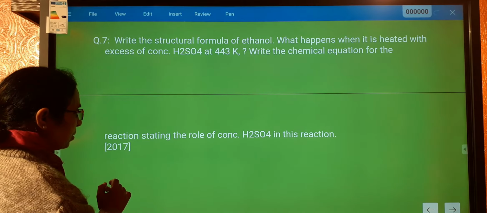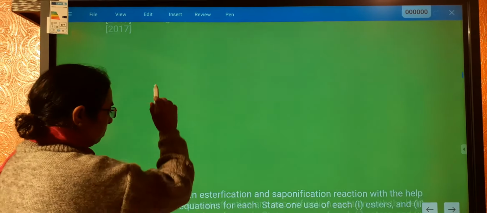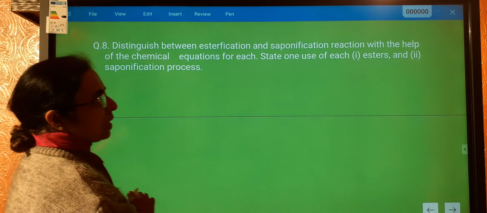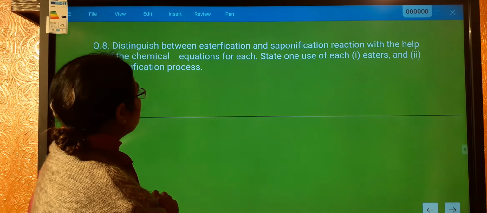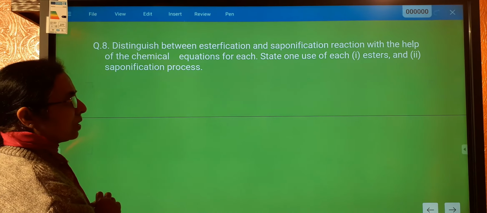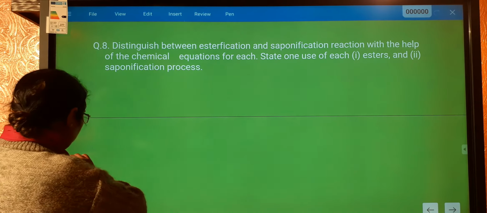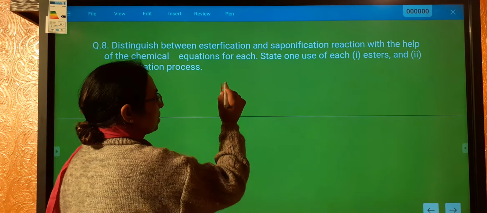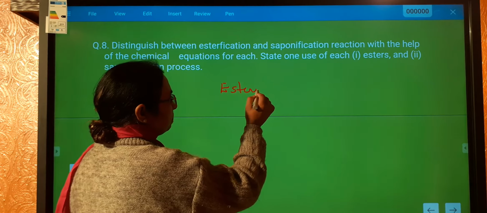Alright, coming to the next question, distinguish between esterification and saponification reaction with the help of chemical equations for each. Let us see first the esterification reaction.